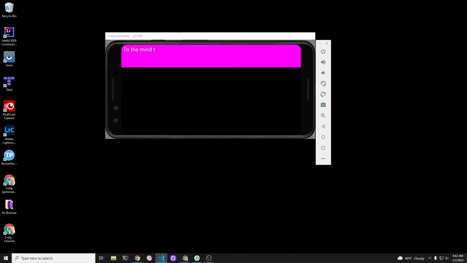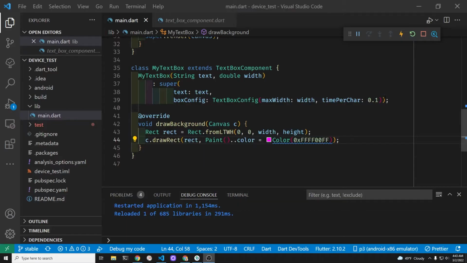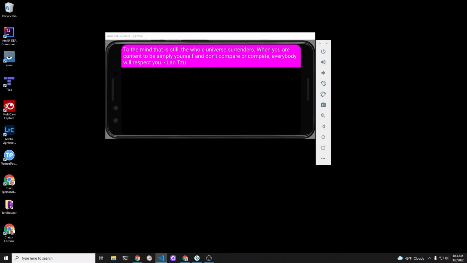When building Flutter games, you can use Flame to control the speed at which the text appears on the screen. You can control both the speed at which the characters appear on the screen as well as the position of where the text box appears on your screen. This tutorial will explain how to use the text box component of Flame and the time per character property of the text box component to allow you to control how their text appears to your players.